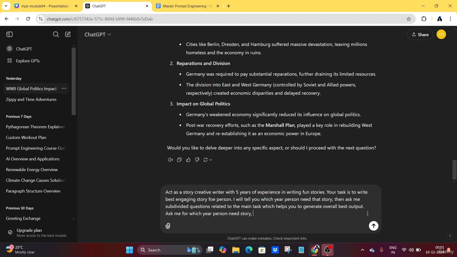This is the most important thing. After you decide here, you instruct the AI: I will tell you the year of the person that I need the story for. After that you have to write the last part, that is the ask me for input prompt pattern that we have learned earlier, where we use a fundamental contextual statement. If you recall earlier, again I have to write the last part here.